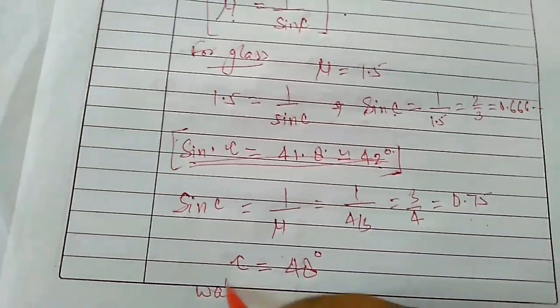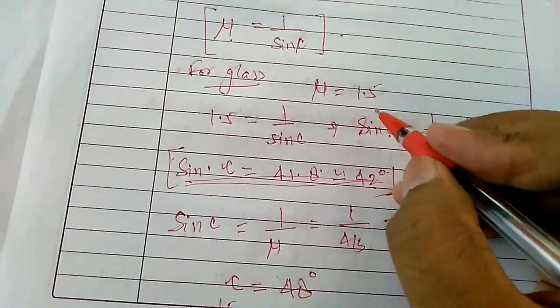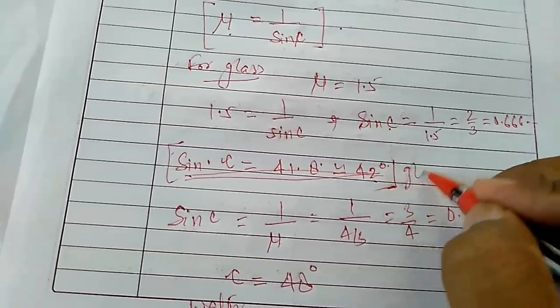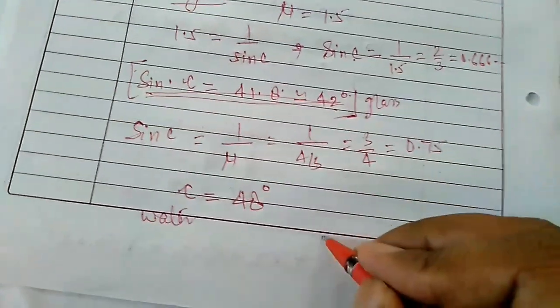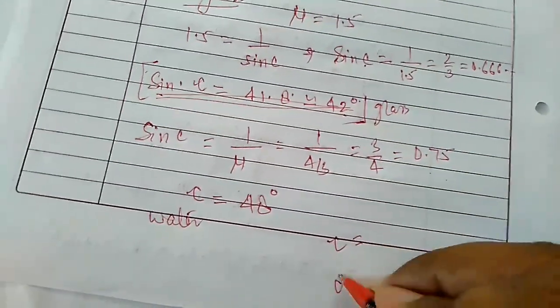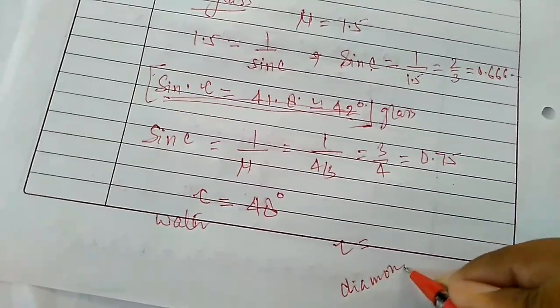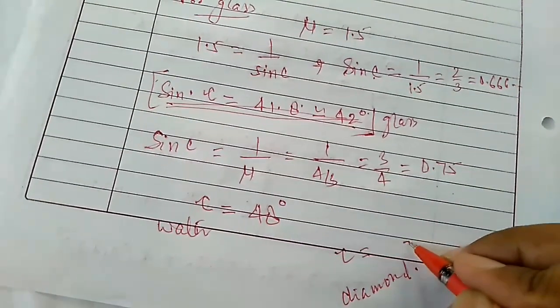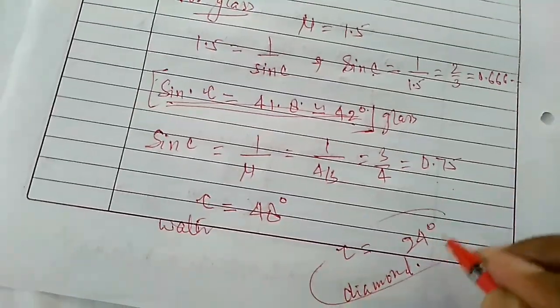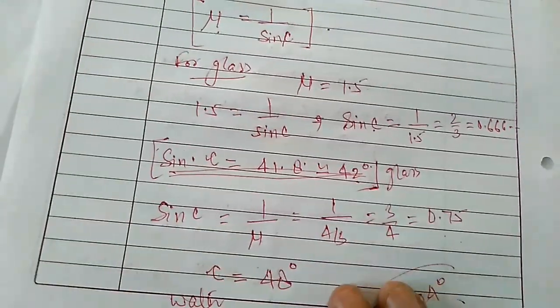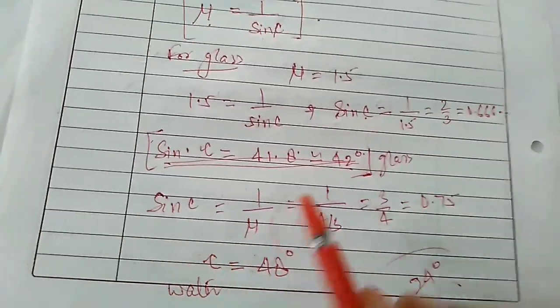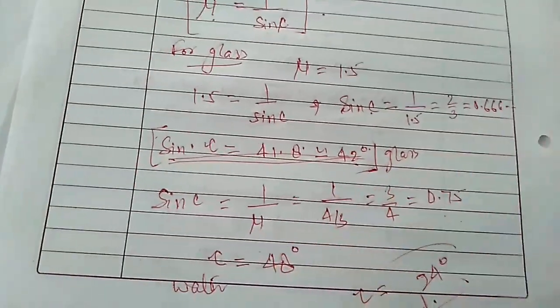This is for water, and this is for glass. In the same way, if you calculate the critical angle for diamond, it will come 24 degrees. And we can calculate the critical angle for any medium if we know the value of the refractive index.